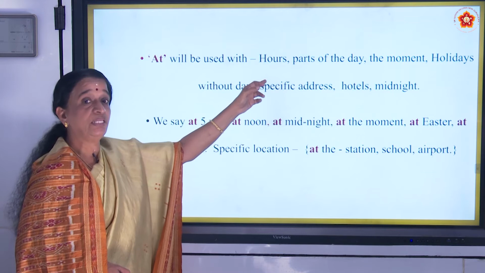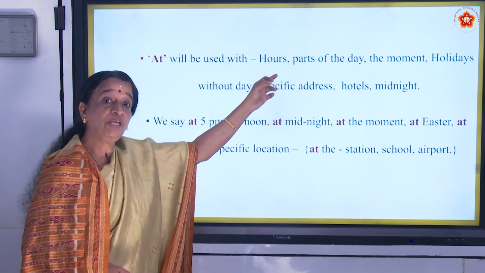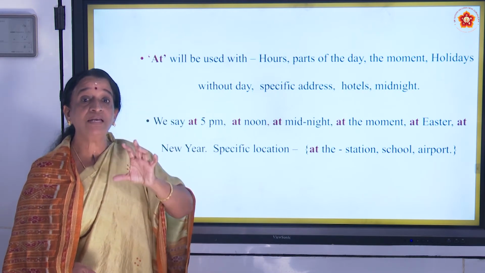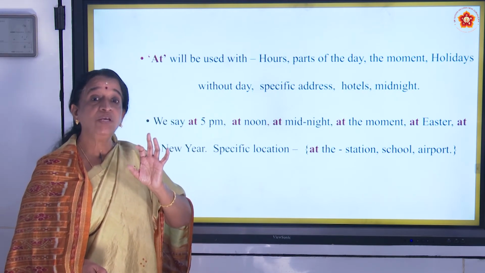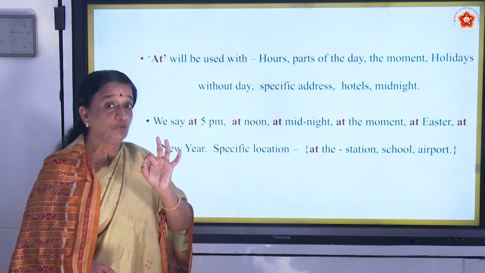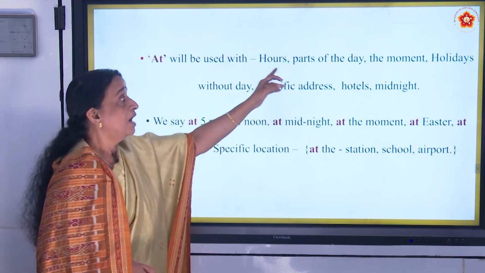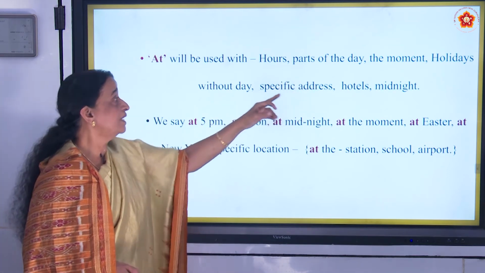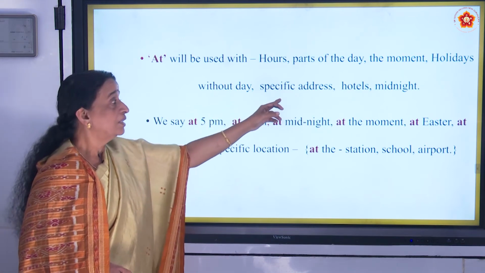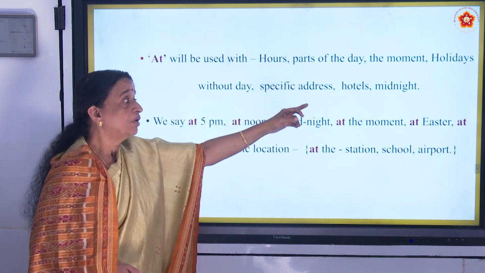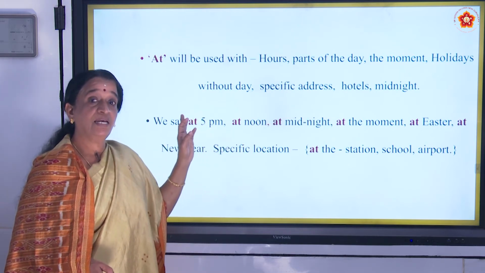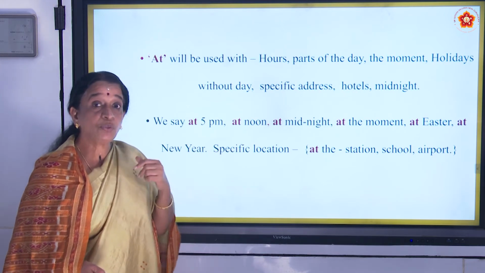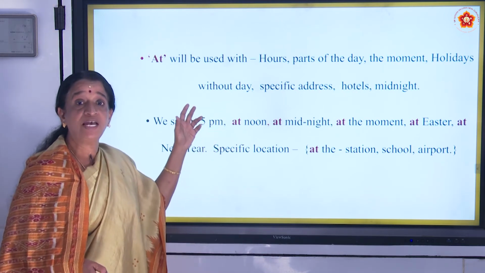At will be used with hours. Hours will be used only at 6 o'clock, at 7 o'clock, at 9 o'clock. The preposition used with hours is at. Hours, parts of the day, the moment, holidays without day. Then specific address, hotels, midnight. At midnight, I will be going for dinner at midnight. So all this you can use at.